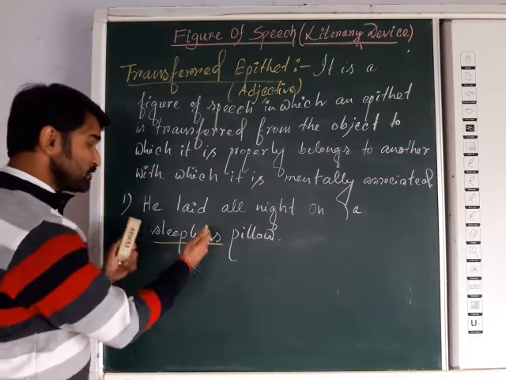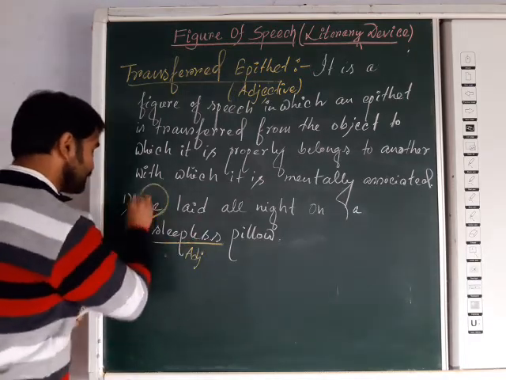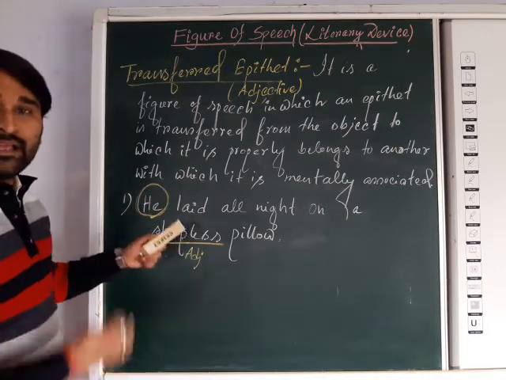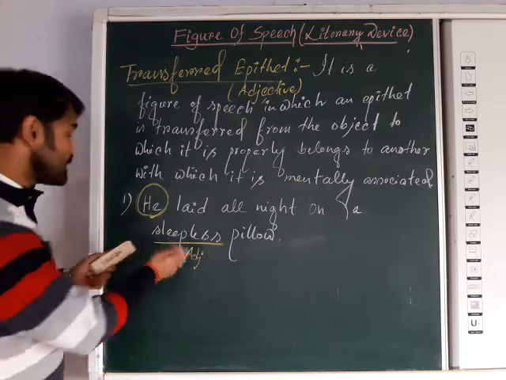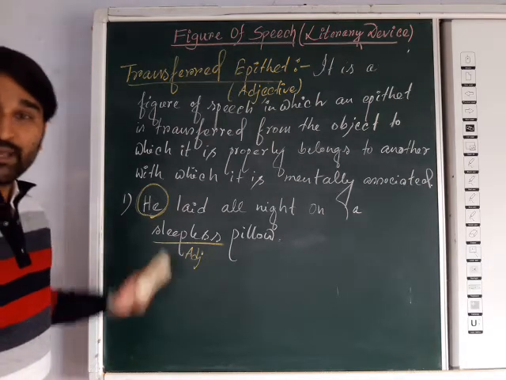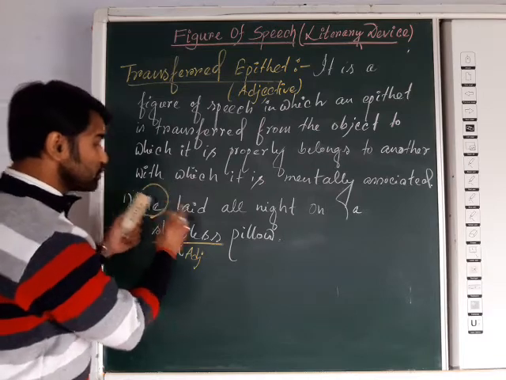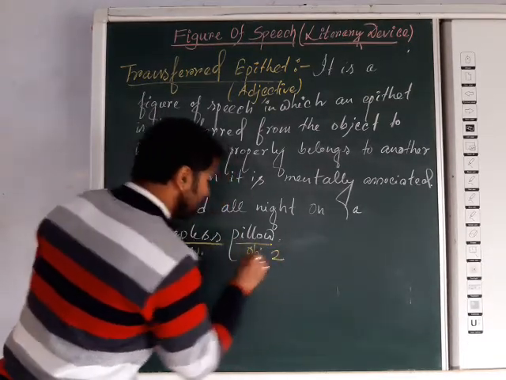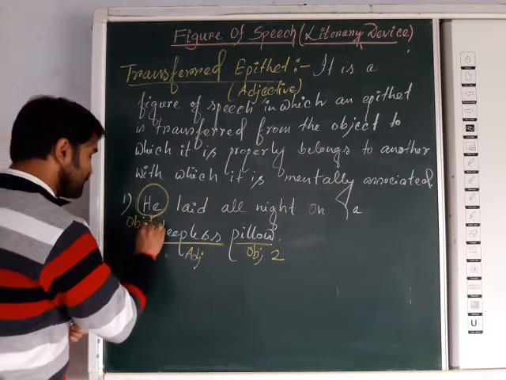That word sleepless actually belongs with the person, he. The sleepless is the adjective form, and it indicates whom? He, the person. He was sleepless. But that adjective is transferred from him to the pillow, another object. It is object 2, and the first object is the person.